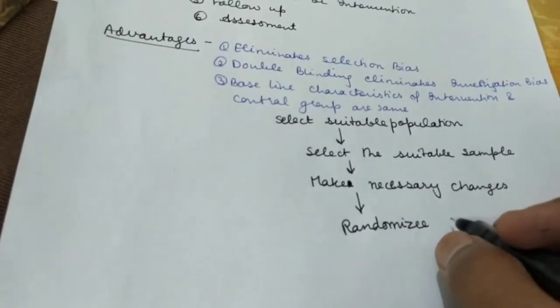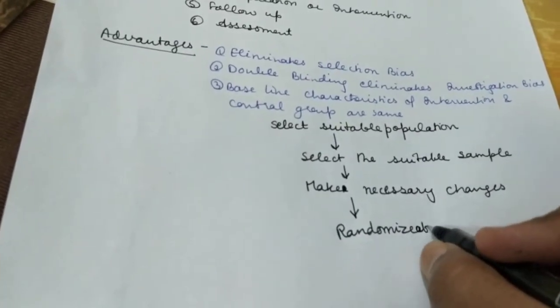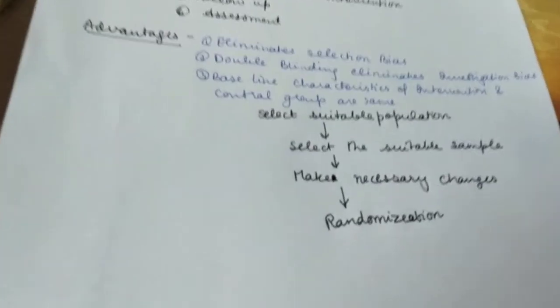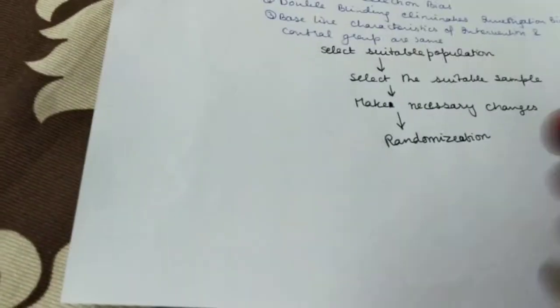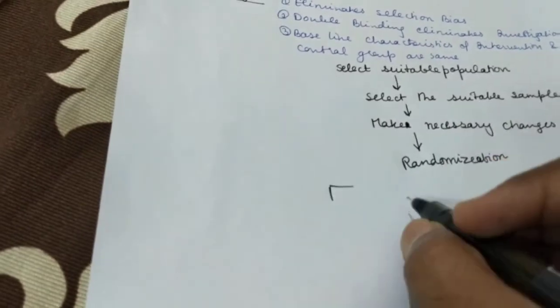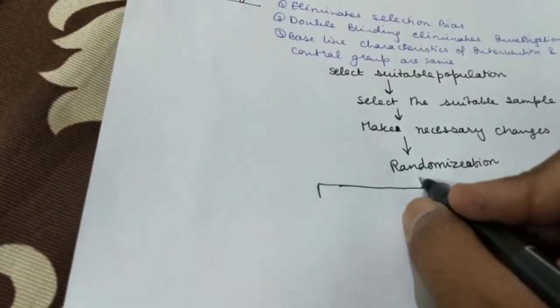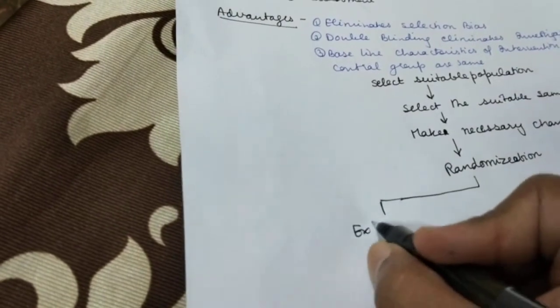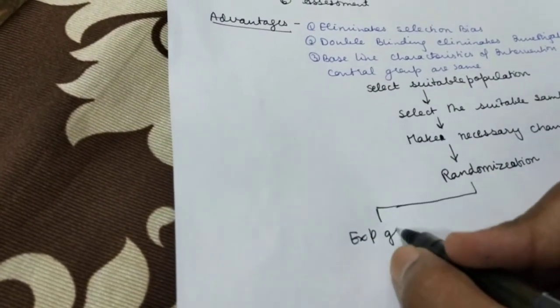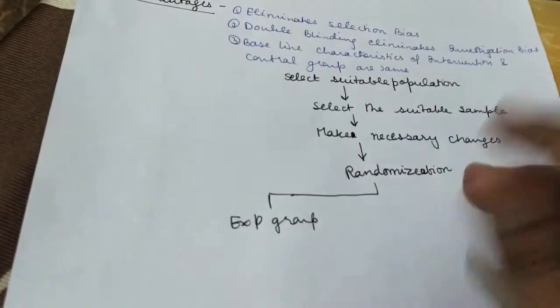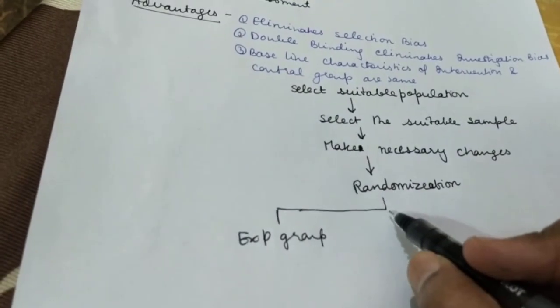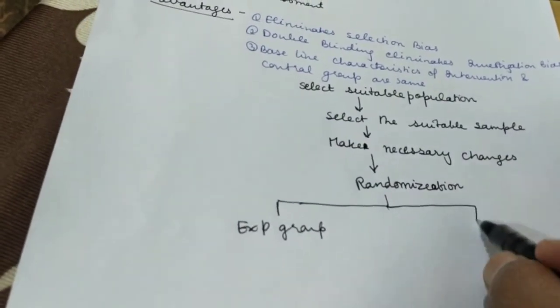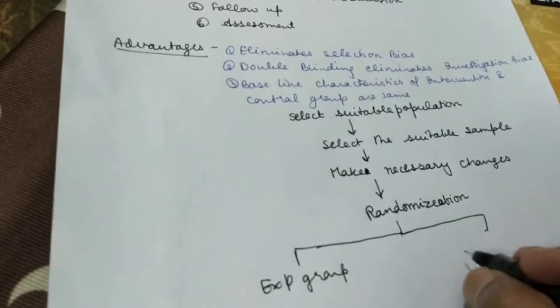Okay. So randomization is done. Randomization will be done into two groups. One will be the experimental group, and the other group will be the control group.